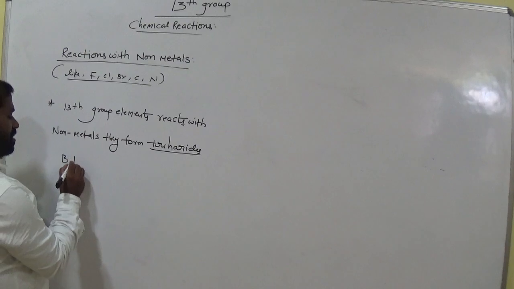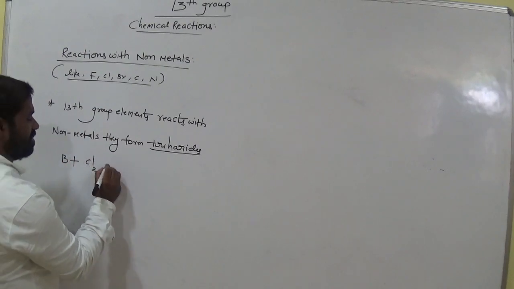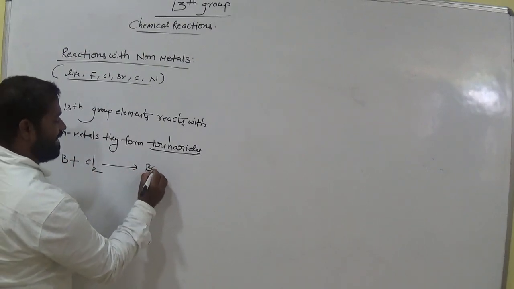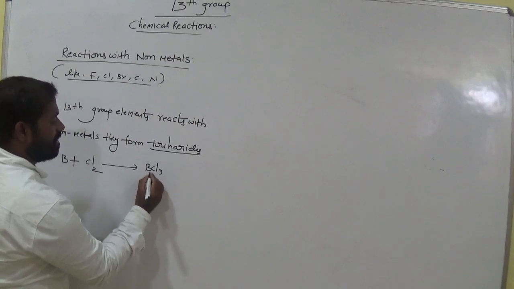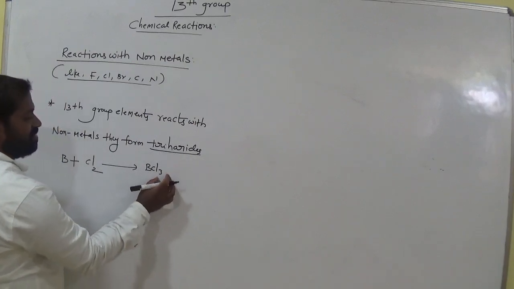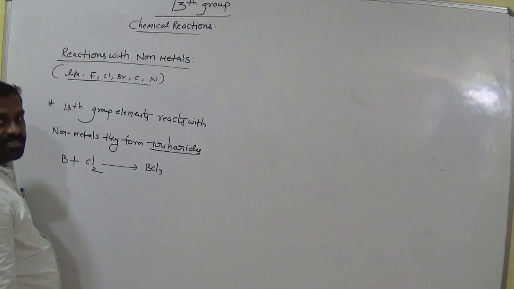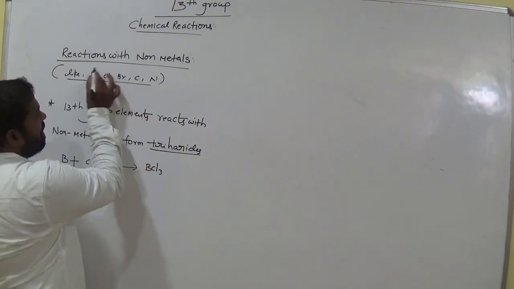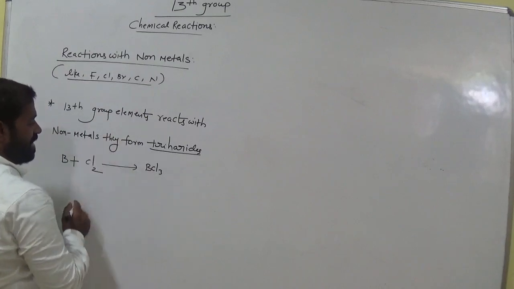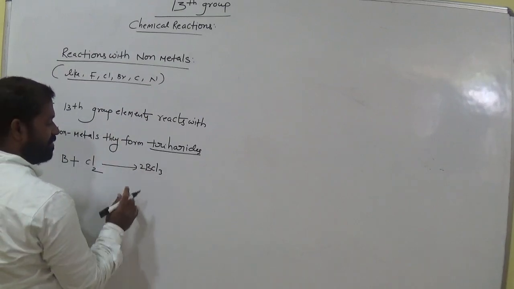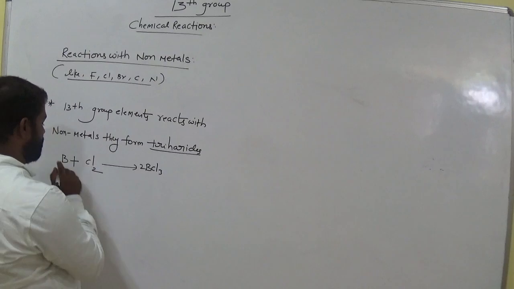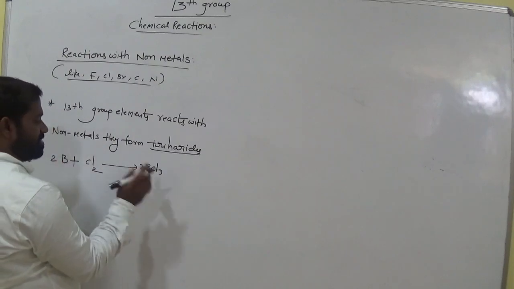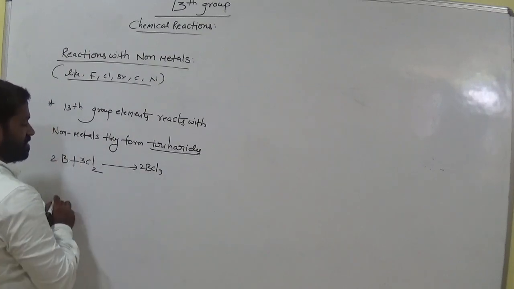This is boron, which reacts with chlorine. It gives boron trichloride, a trihalide. Chlorine, bromine, iodine are called halides. Fluorine, chlorine, bromine, these are all called halides, so trihalides. Balance the equation. Here it is 3, keep 2. 2 times 3 is 6 chlorines, 2 borons, keep 2. So 2 times 3 is 6 chlorine means here keep 3.